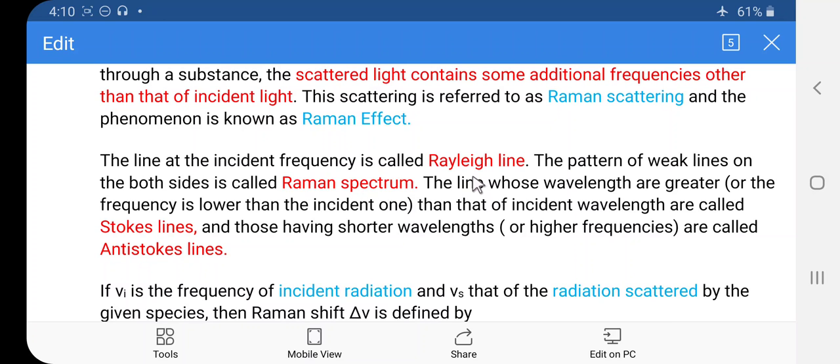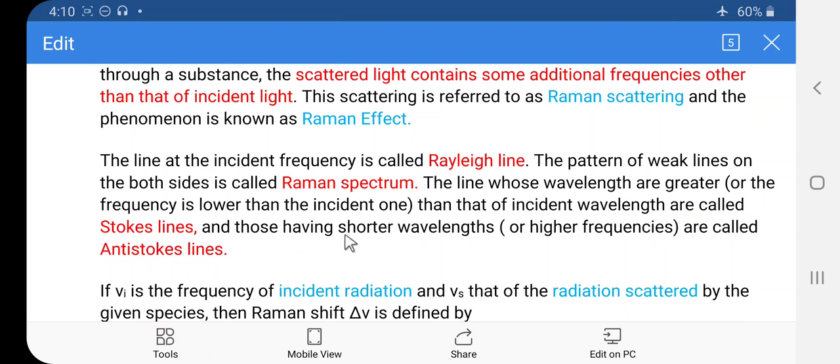At the center there is a Rayleigh line, and the pattern of the lines on both sides is called the Raman spectrum. The lines whose wavelength is greater, or frequency lower, than the incident one are called Stokes lines, and those having shorter wavelength are called anti-Stokes lines. So there are two types of lines, the Stokes line and the anti-Stokes line.